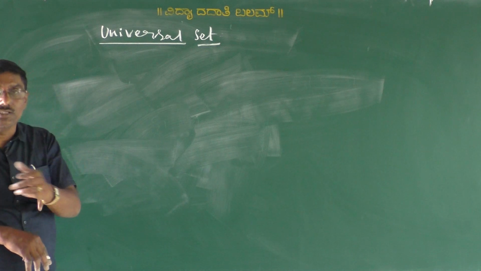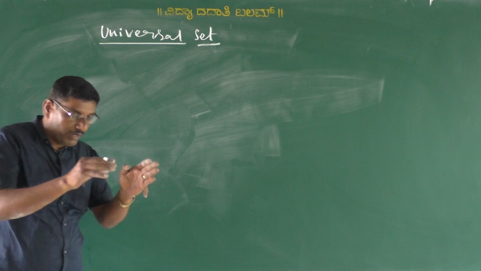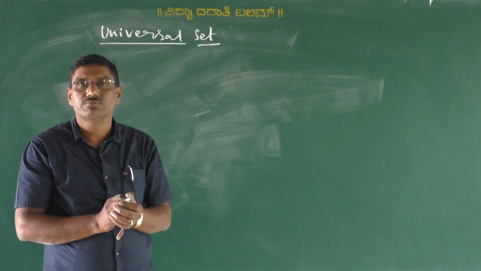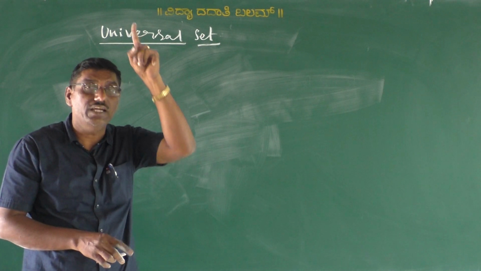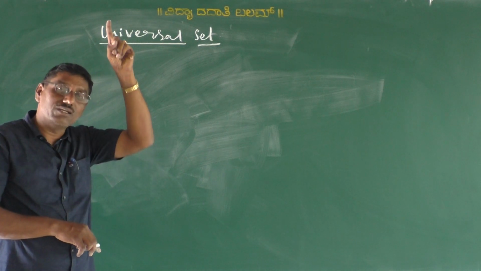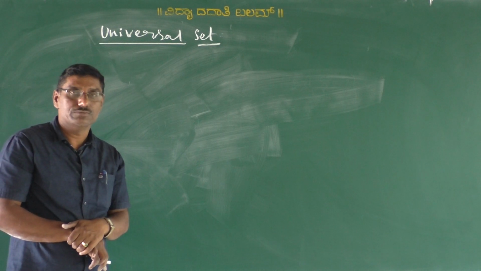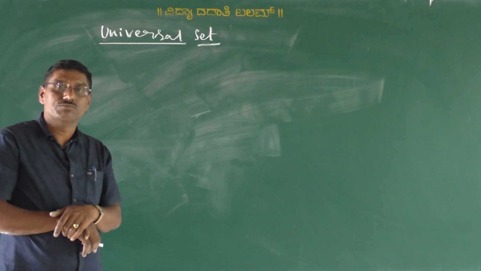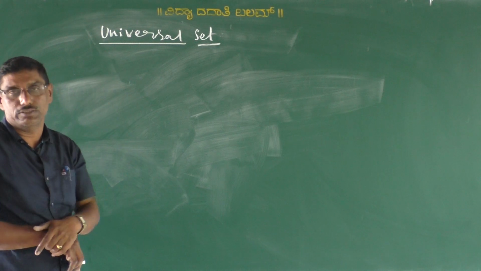For example, to discuss the types of triangles, we consider the universal set as the set of triangles. To discuss types of quadrilaterals, the universal set is the set of quadrilaterals.